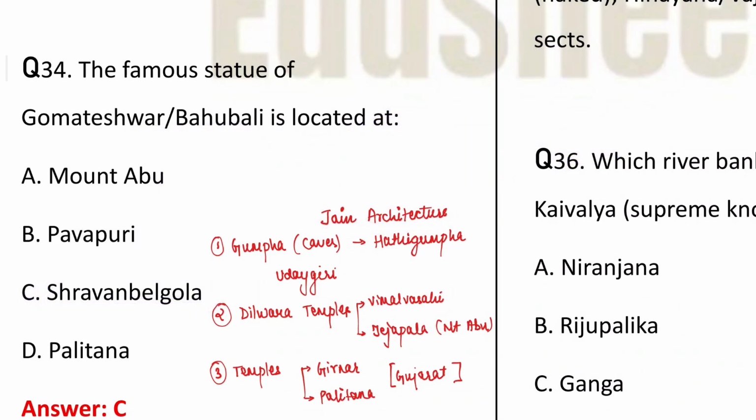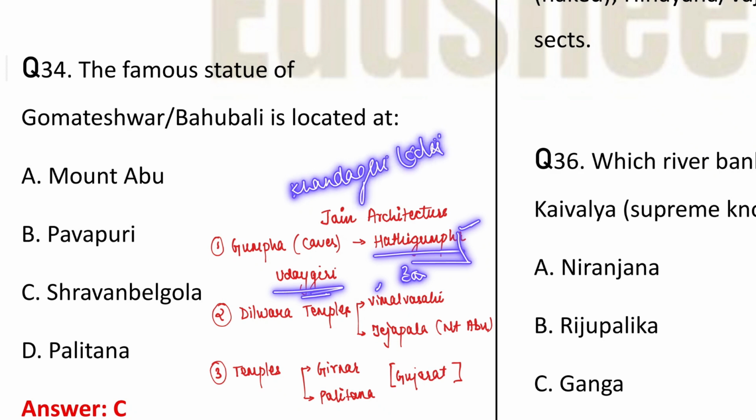Now, some of the other examples of Jaina architecture are the Gumphas. Or the question can also be asked like this. Gumphas are also known as, so this is the other name of the caves. So various caves are related to the Jaina religion. First one is the Hathi Gumpha, Udayagiri, then there is Bagh Gumpha, then there is Khandagiri. All of these are in the Odisha region.